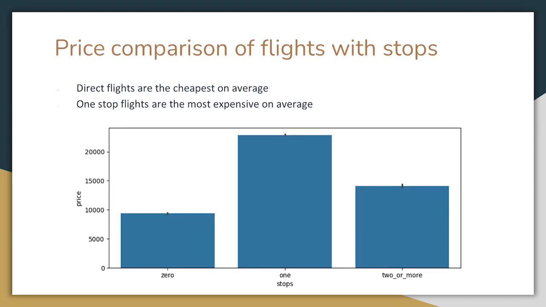This next one shows a comparison between the price of a flight with the number of stops it has. Direct flights on average are the cheapest and the flights with one stop cost the most.